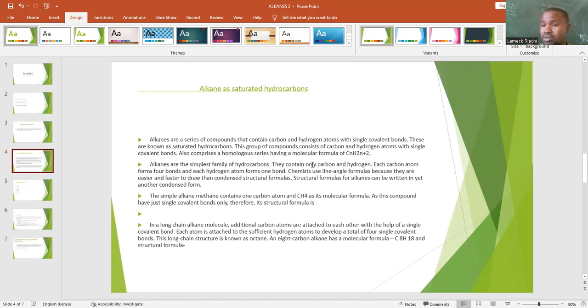Remember, 1 covalent bond is 2 electrons, and the carbon is surrounded by 4 covalent bonds, so that makes 8 electrons, and the carbon has gained what we call stability. At the same time, hydrogen also has gained stability. Now we can call it octet electrons, octet elements.